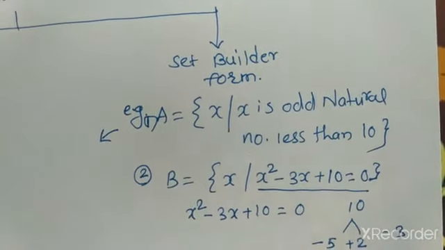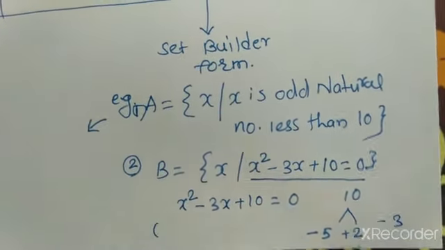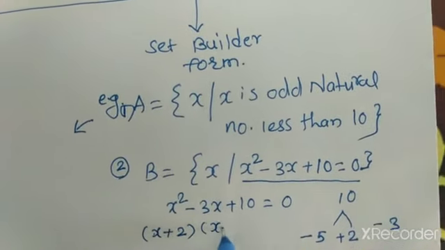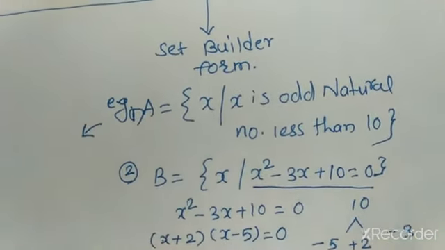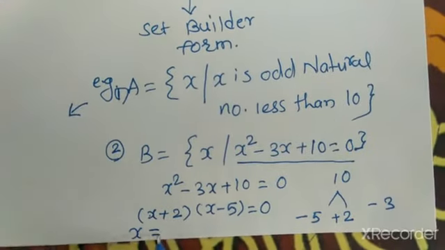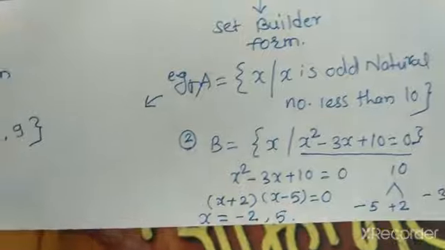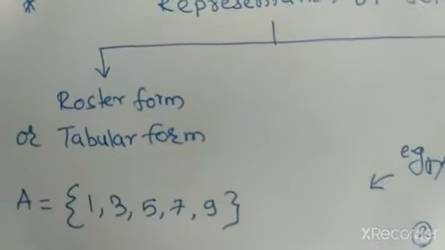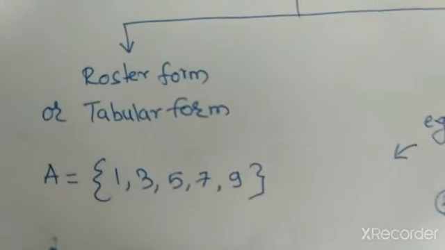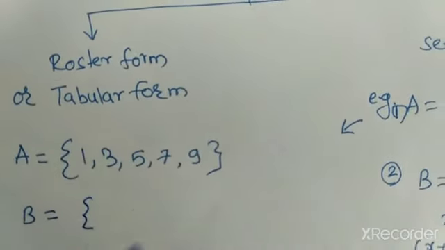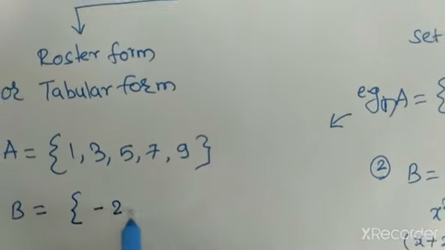Minus 5 plus 2 is minus 3. So we write it as (x plus 2) into (x minus 5) equal to 0. Therefore we have two values, x is equal to minus 2 and x is equal to 5. Therefore in roster form or tabular form, set B is written as B is equal to {minus 2, 5}.